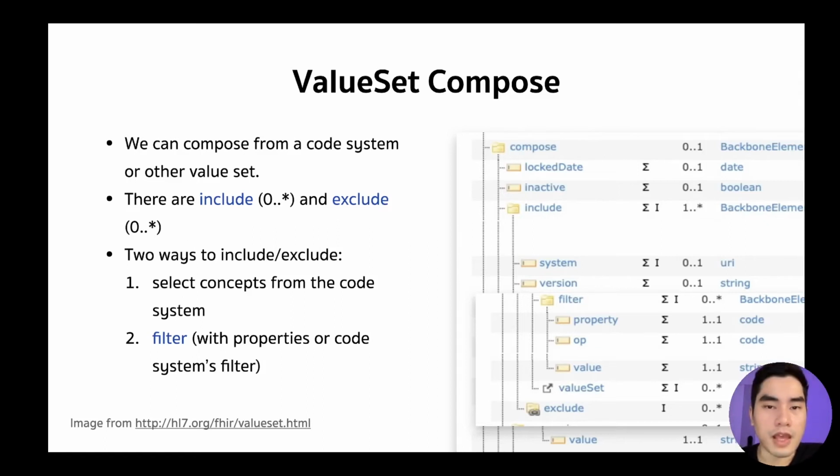And there are two ways to include or exclude. The first one is we list the codes manually, and the second one is we define the filter element to programmatically select the codes from the code system based on a property.